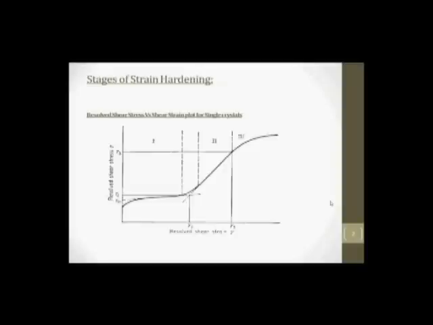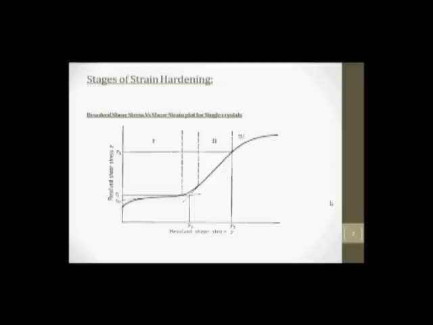In the second stage, the resolved shear stress increases very rapidly as you increase the strain. It can be further noted that the slope of the curve in stage 2 remains almost constant. The last stage, stage 3, is the stage in which the resolved shear stress decreases as you increase the resolved shear strain.